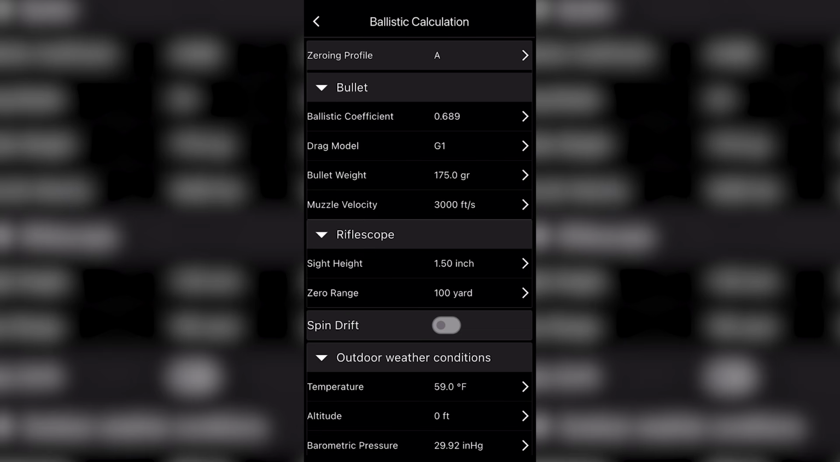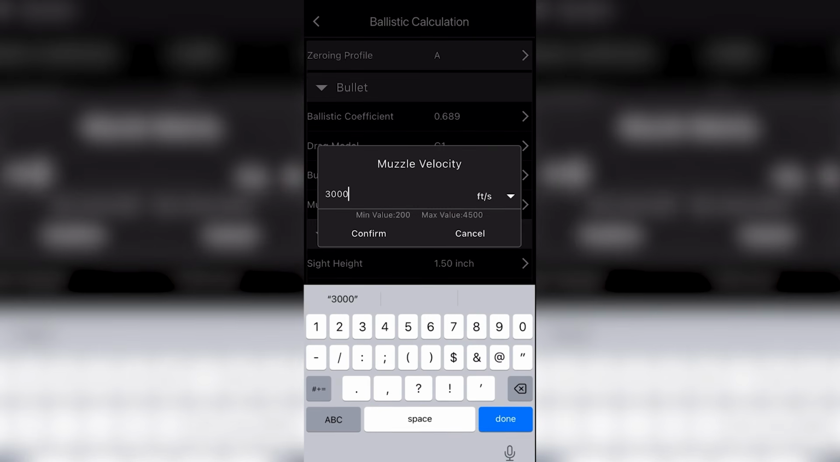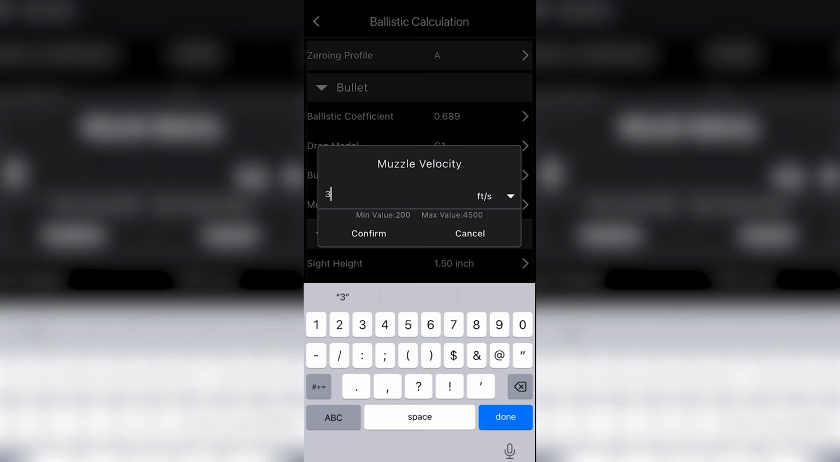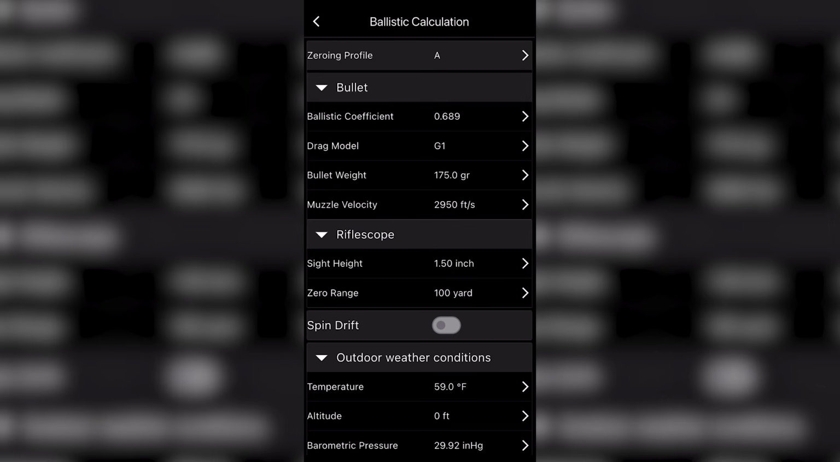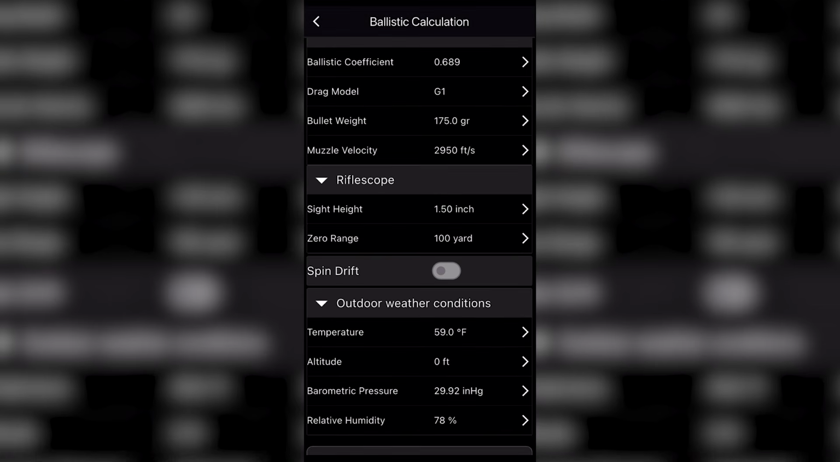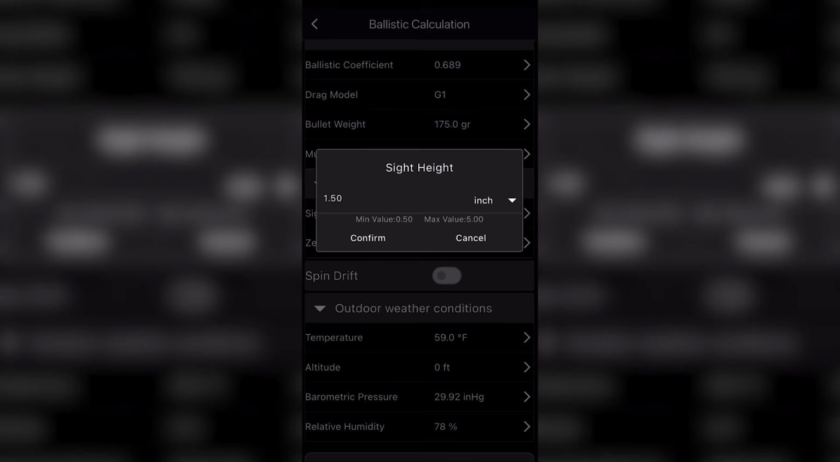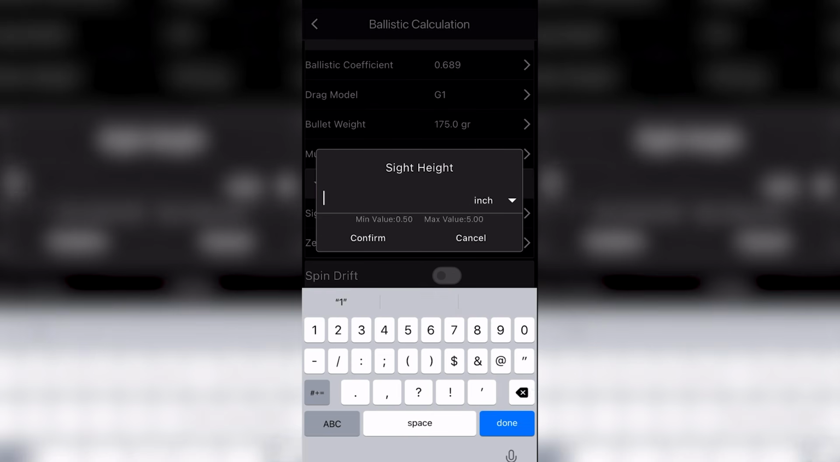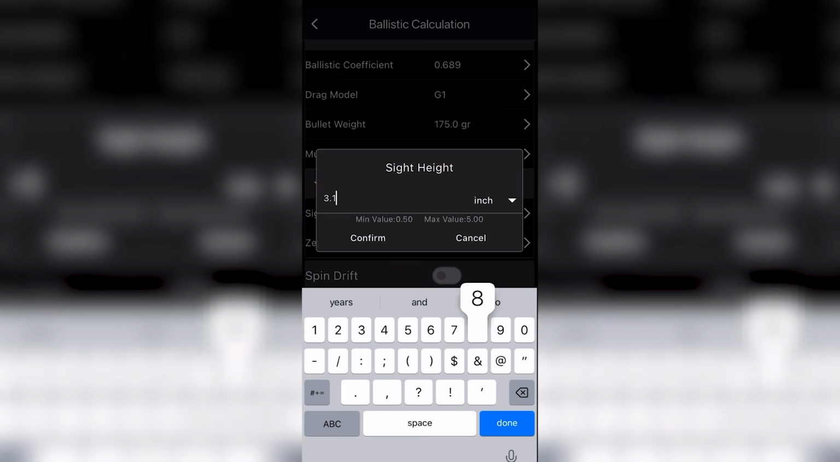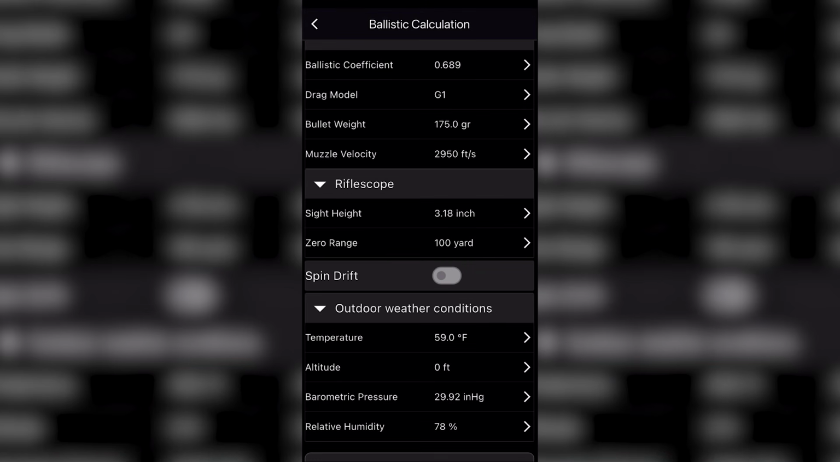And my muzzle velocity, I recommend not going off of the box. The box is never going to be what you're actually shooting, especially if you have a suppressor on your gun, it's going to vary. So on average, I'm getting about 2950, so I'm going to put the average. I have my T50 on a 193 QD mount from RIX, so that puts my overall height over bore at 3.18 inches. So it seems like a lot, but that's pretty average.